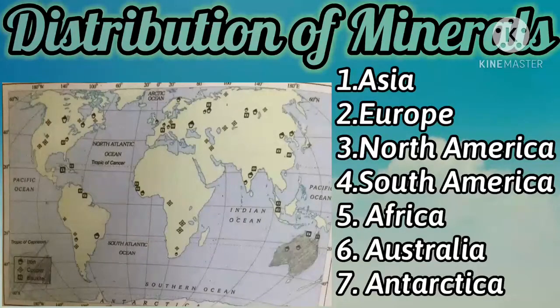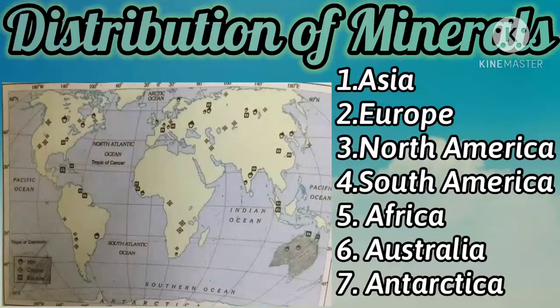Got it? See children, Africa is rich in mineral resources. Actually, it is the world's largest producer of diamonds, gold and platinum. In fact, South Africa, Zimbabwe and Zaire produce a large portion of the world's gold.